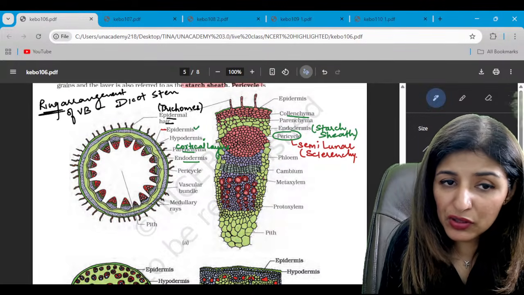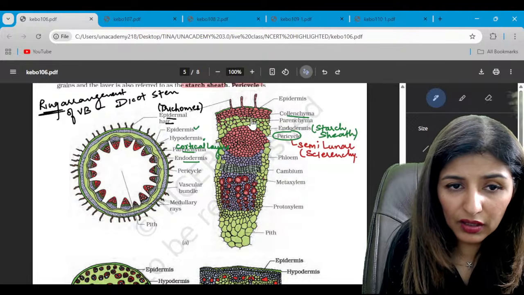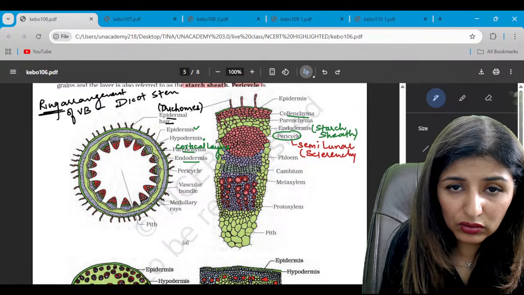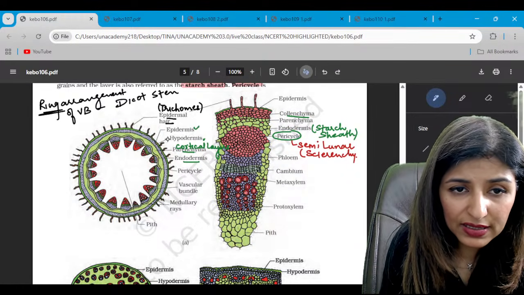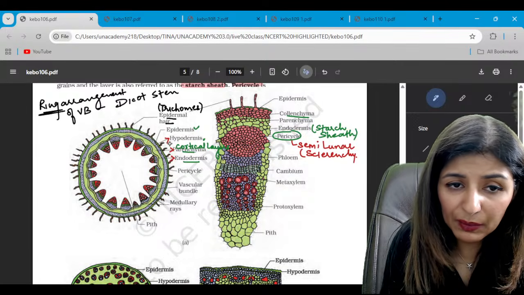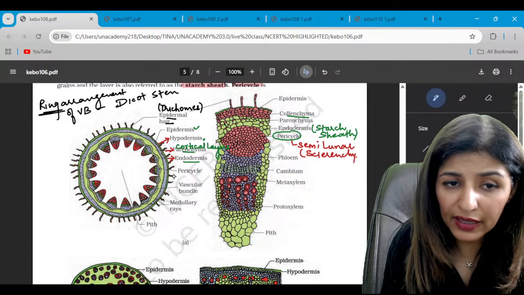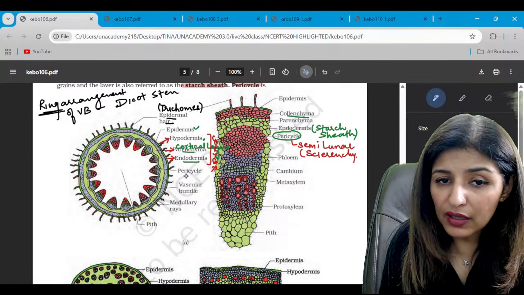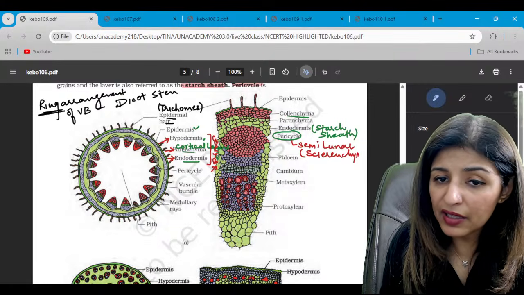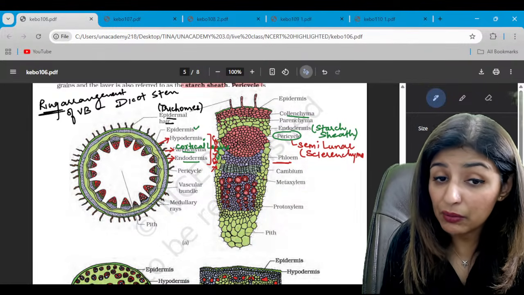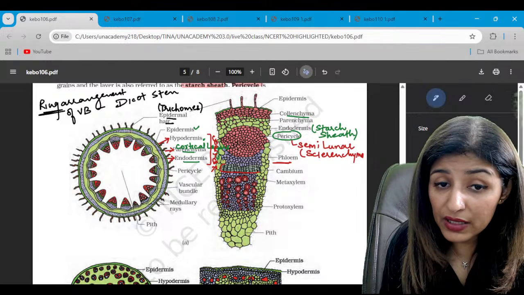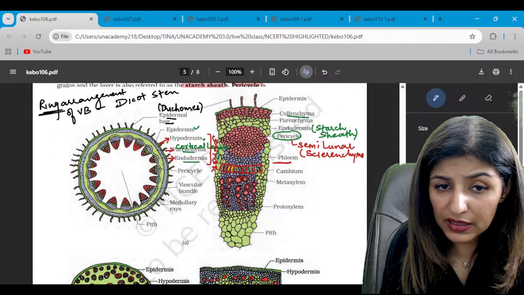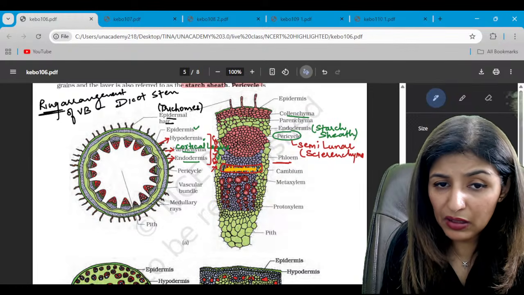So are we able to appreciate that here the cortex layer, cortex is highly differentiated and well developed. So hypodermis, parenchyma and endodermis together they form the cortex. Yes or no? Right? Then pericycle, semilunar patches made up of sclerenchyma just above the phloem. Yes, this is phloem. And do we see these cells? These cells represent the cambium.